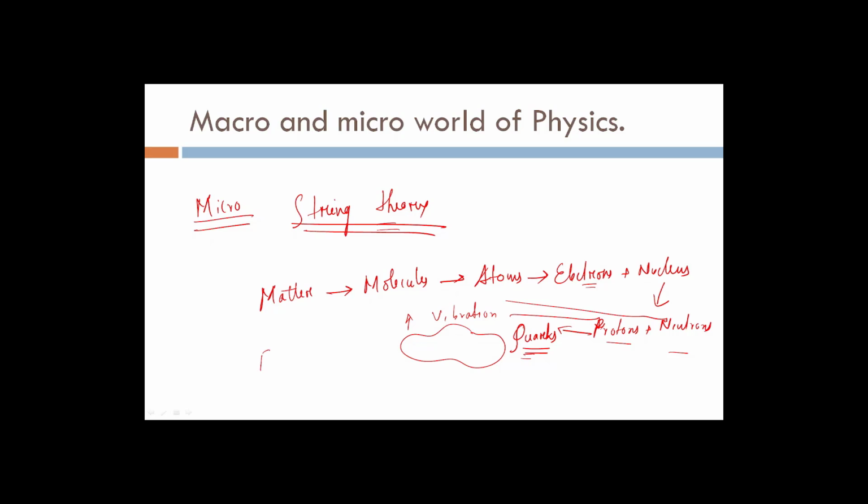Suppose you have an electron. The string inside an electron vibrates in such a manner that the vibration gives rise to the electron, or inside a proton the string vibrates in such a manner that it gives rise to a proton. Now this is not required in your curriculum, but I am just giving you additional information. So this is a theory called string theory, which comes under the micro aspect of physics.